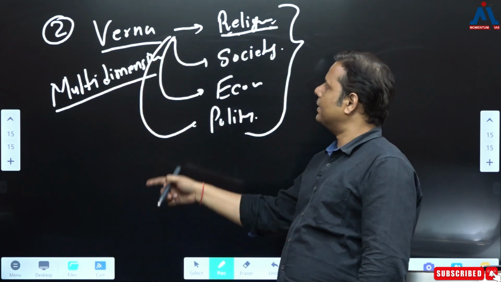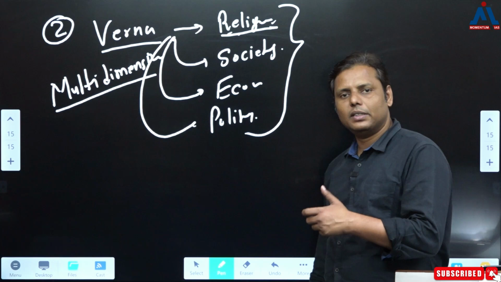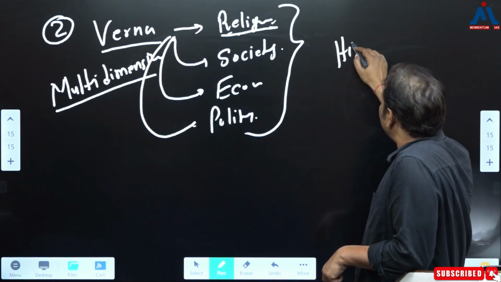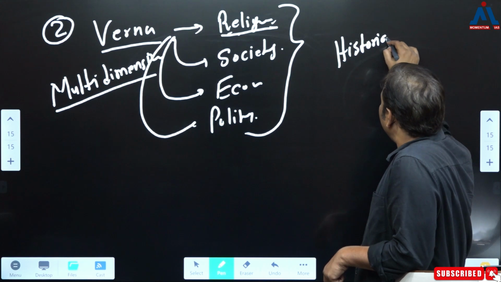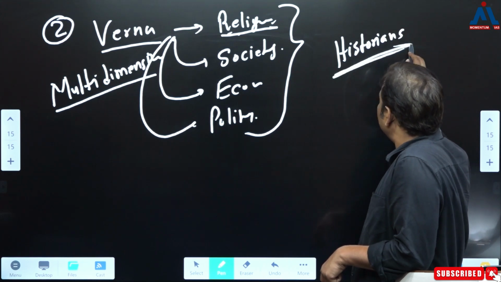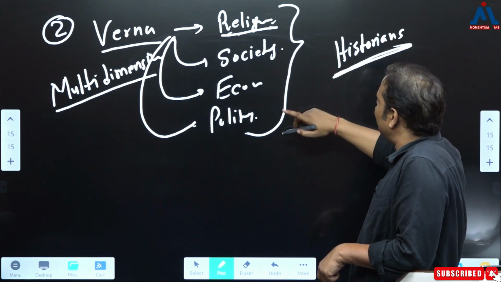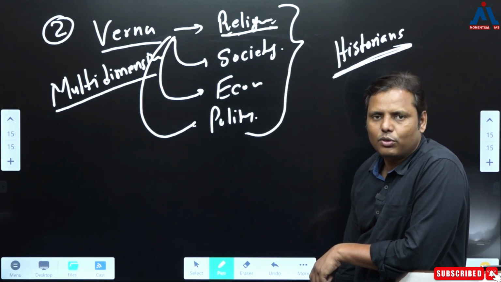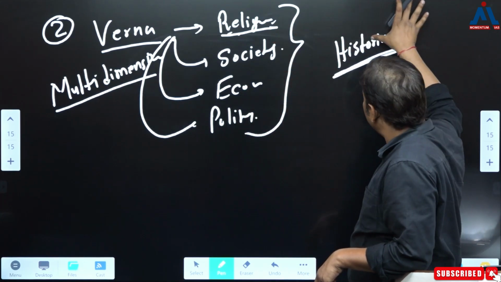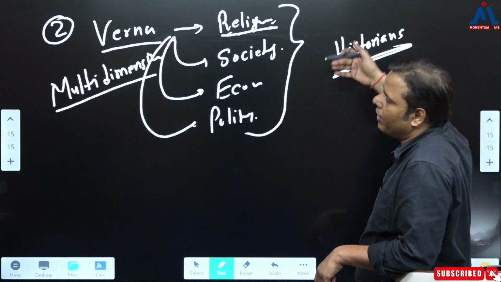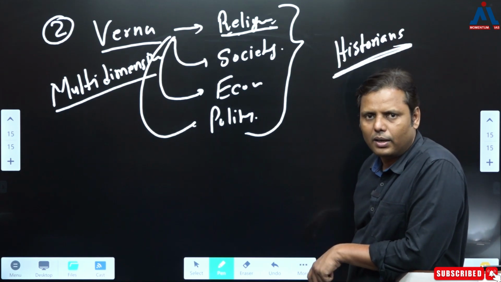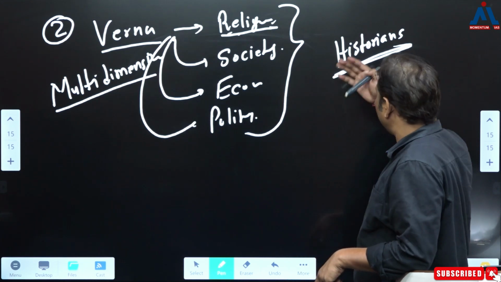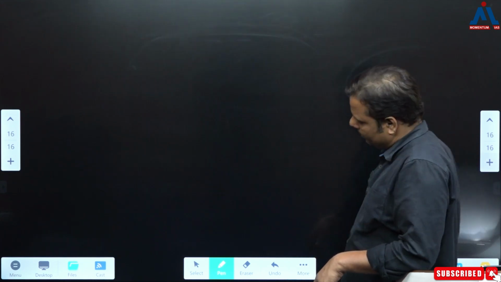And while understanding something in a multi-dimensional way, how are the historians becoming important? Now, I think this is how the historians are becoming important, correct? Frankly speaking, there are several ideas that the historians are giving, and what makes it multi-dimensional also makes it interesting. And there the historians become very important, and that's how we start liking the subject. That's also one part which is important, right? So this is the second thing that you have to keep in mind. Okay, fine.